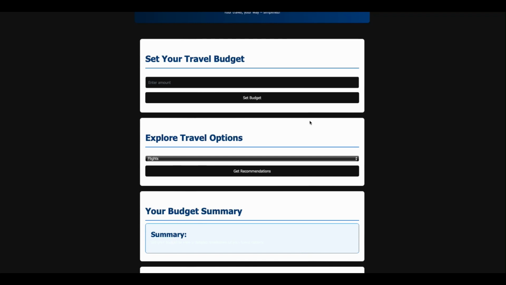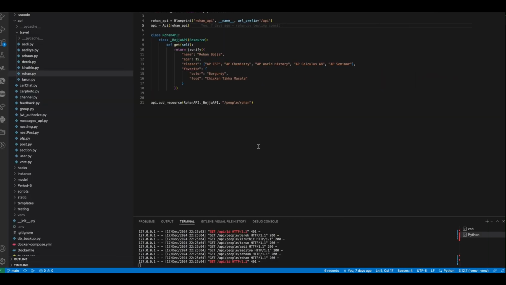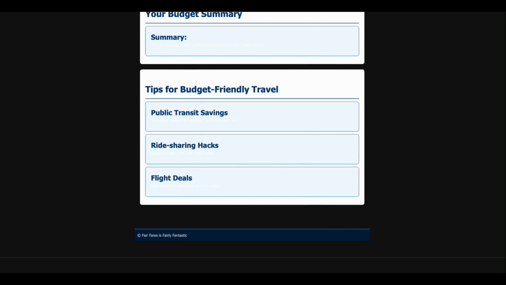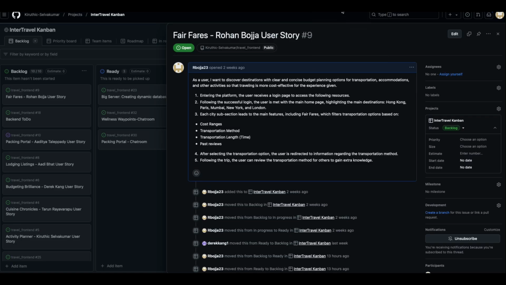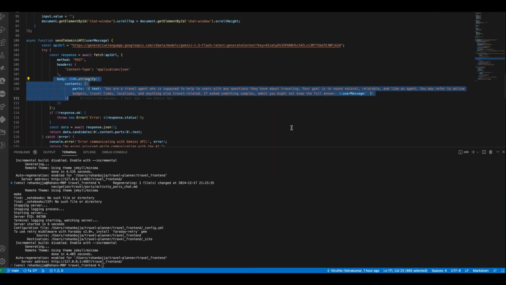Hey, I'm Rohan, and my portion of the project includes Fair Fares, where users are able to view transportation costs and methods in a user-friendly UI. The personal API is currently static as shown. To look at different perspectives on the website, user stories are made and are all updated on the Kanban board. I also contributed to Gemini integration, for example, with making the prompt that would be used as reference, as well as working towards front-end and back-end integration for our chat room.